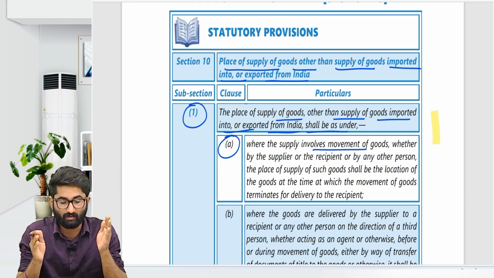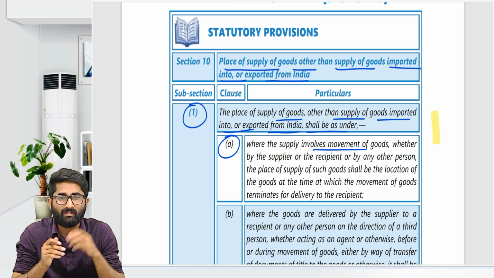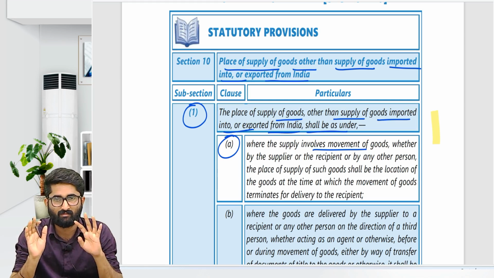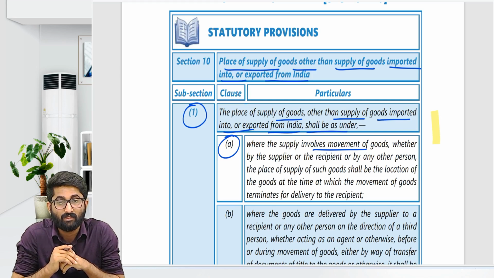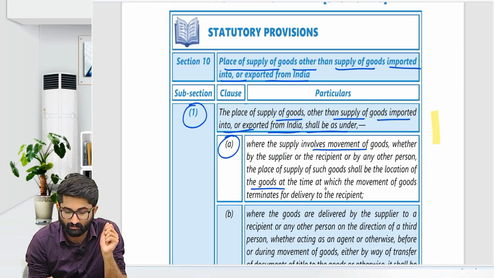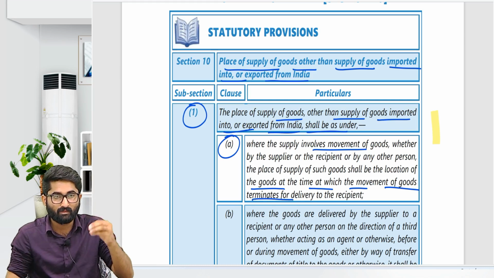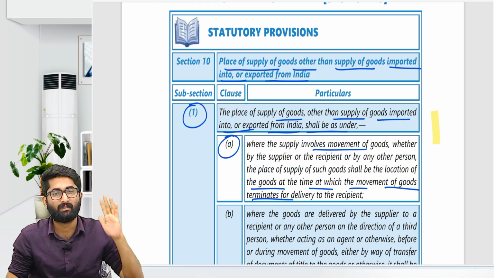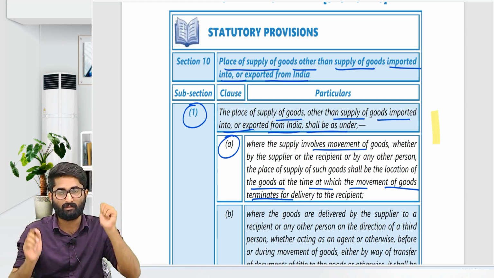if the supply involves the movement of the goods, whether by the supplier or by the recipient, or by any other person, the place of supply of such goods shall be the location of the goods at the time at which the movement of the goods terminates. Where the movement of the goods terminates, that place will be the place of supply. If there is movement, then where the movement of the goods terminates, that place will be the place of supply.